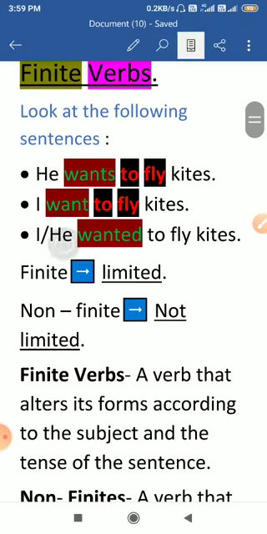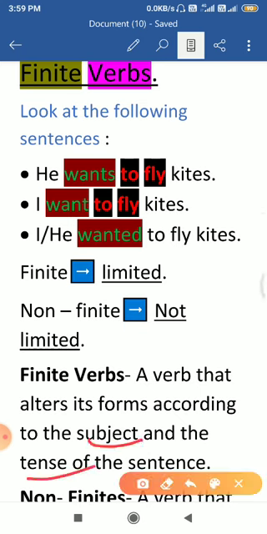As you have seen in the above example, when the subject of the sentence changed, the verb also changed its form from wants to want to wanted, from fifth form to first form to second form. So this verb is a finite verb because it changes its form according to the subject and the tense of the sentence.